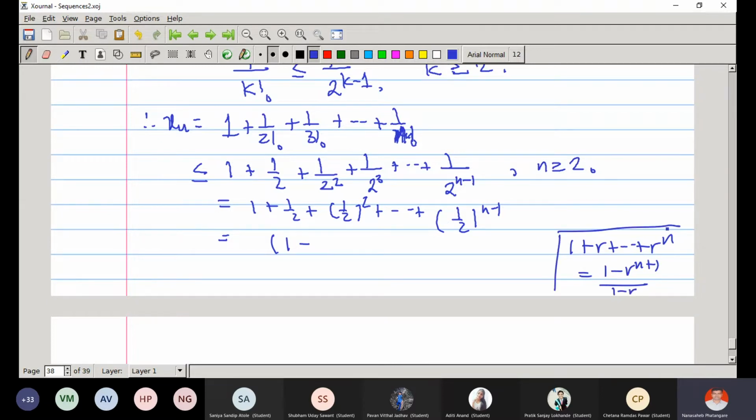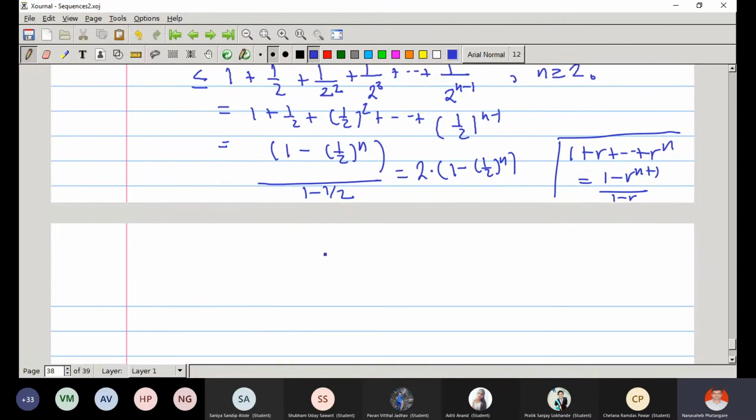Here it is half raised to n divided by 1 minus half, which is 2 times 1 minus half raised to n.